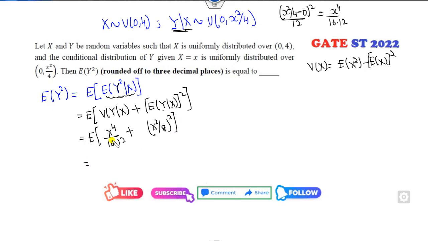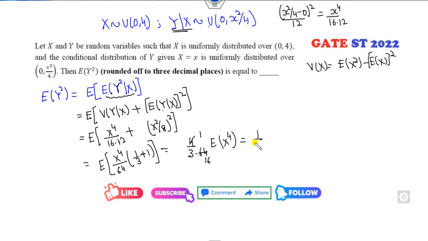So what is that? x to the 4 will be common. It's 64. I can again take 64 common. So it's 1 over 3 plus 1. Fine. So it's 4 over 3. So 4 over 3 into 64, expected value of x to the 4. So it is 1 over 16. So 1 over 48. So x is my uniform distribution.